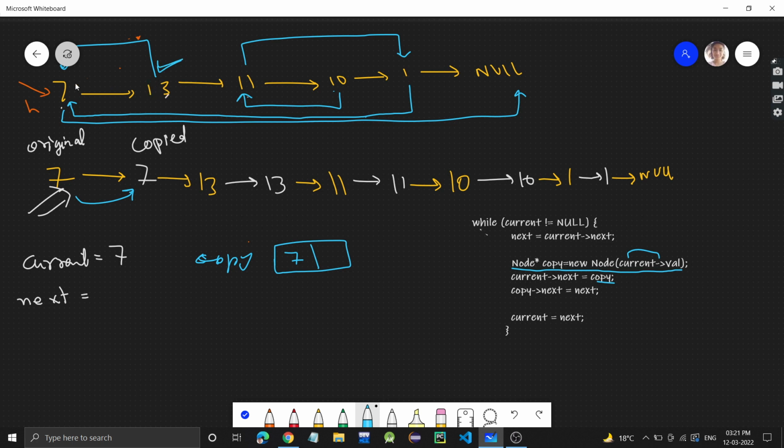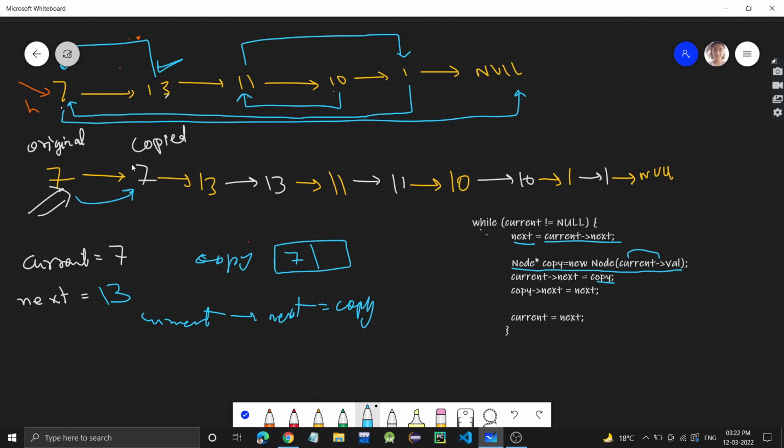Because this 13 was connected to current's next. But now since we have added copy here, this 13 will be lost. So for that, we are storing current's next first in the next variable. That is, next will have 13. Fine. Now we can override it.